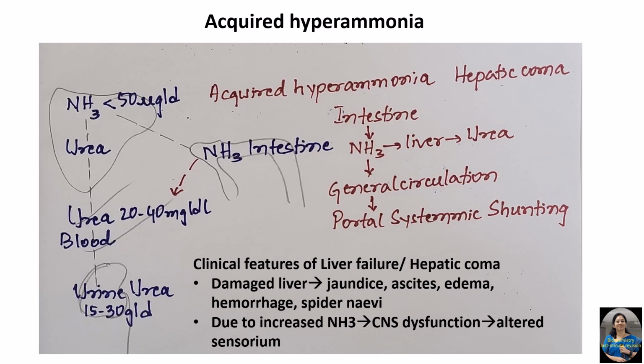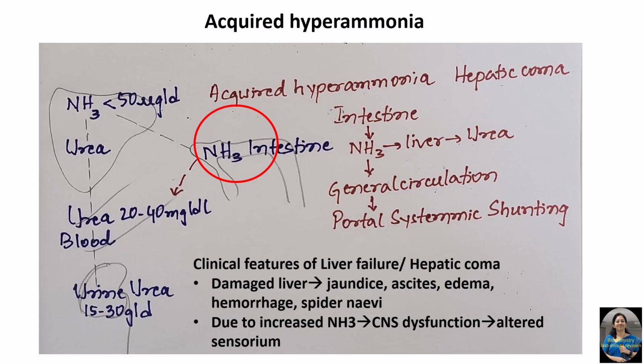Coming to the acquired hyperammonemia, this is mainly seen in liver failure or hepatic coma. The biochemical basis here is, normally the intestine generates ammonia by intestinal bacterial metabolism. This ammonia goes to the liver, where it gets detoxified to urea. But in liver cell failure, this ammonia is not taken up by the liver. Instead, it enters the general circulation, resulting in portal systemic shunting, and this ammonia results in all the CNS dysfunctions.